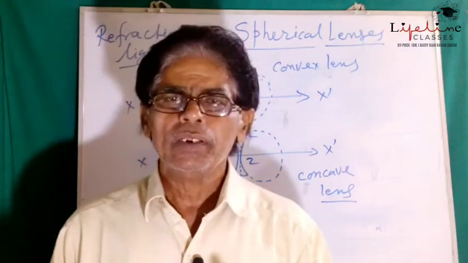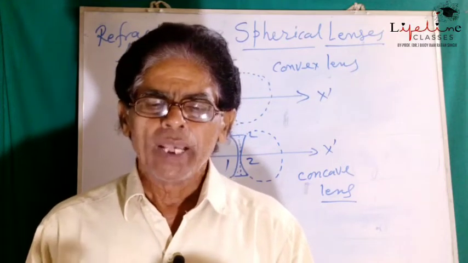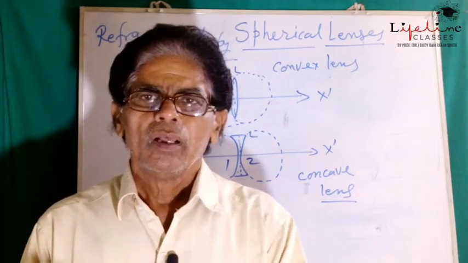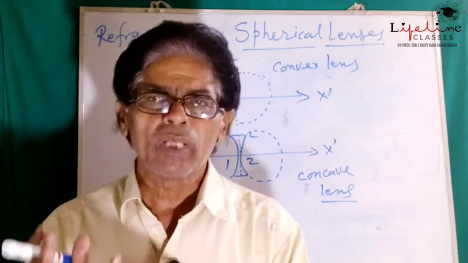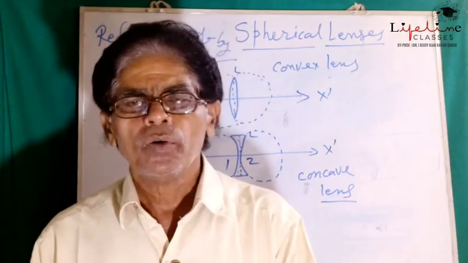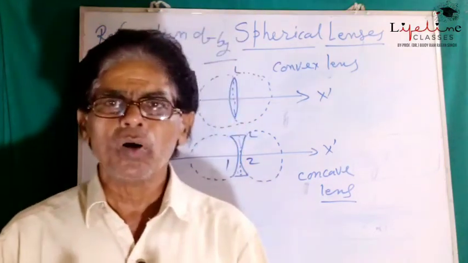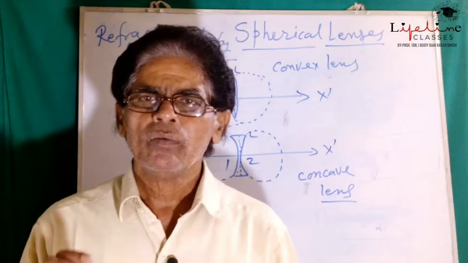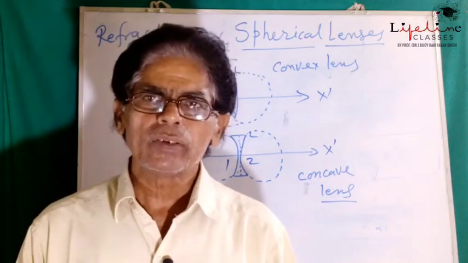So these are the three basic situations when the particular source of light sends its rays on the refracting surface of the lens, and at different positions they show different nature of deviation, and by considering any two of these situations we will be able to draw the ray diagram for the image formation by convex lens or concave lens.